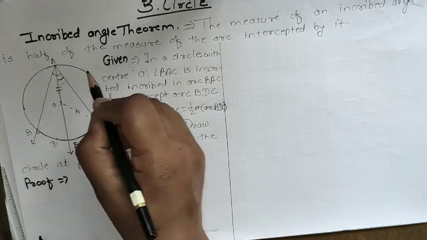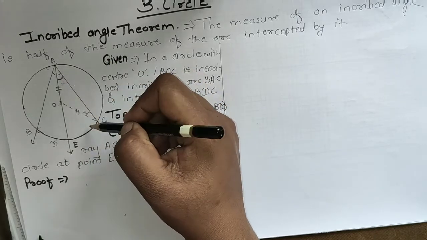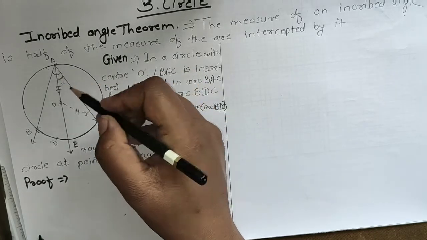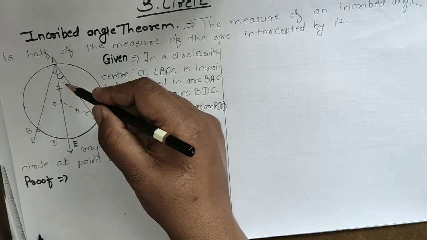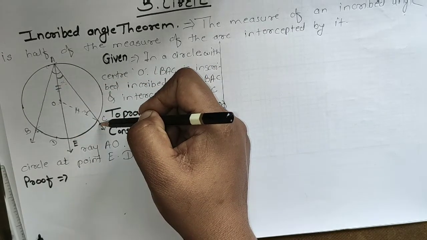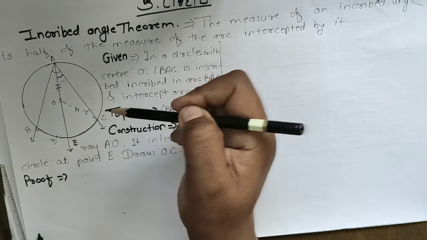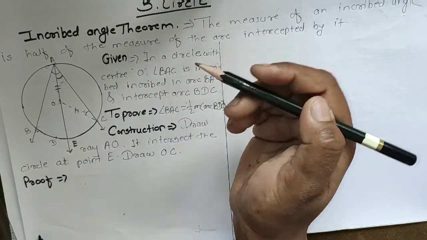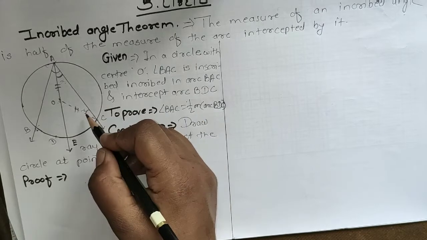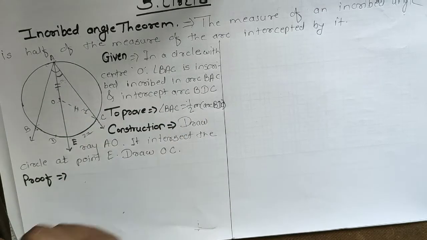Suppose I take it as X, then that is also X, and this is an isosceles triangle. As we know, the measure of arc EC is double the measure of angle EAC. So this is X, so here it will be 2X.